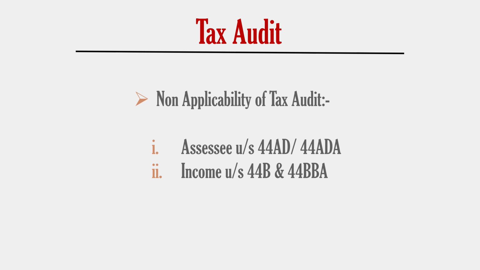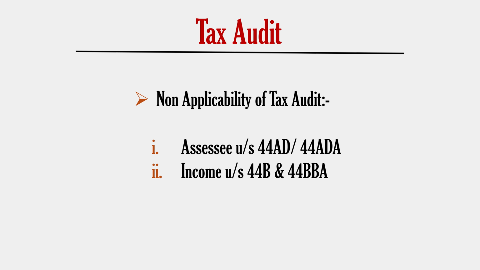And now let's discuss the non applicability of Section 44AB. In case the person is declaring income under Section 44ADA or 44AD up to 6% or 8%, or in case of 44ADA, 50%. Also, in case the person is deriving income of the nature referred under Section 44B, which is shipping business, and under 44BBA, aircraft, in that case, Section 44AB will not be applicable and tax audit will not be mandatory for the assessee.